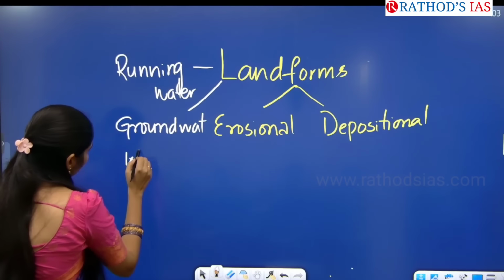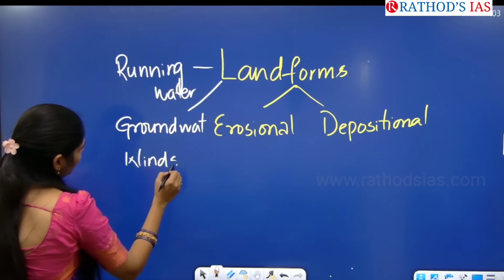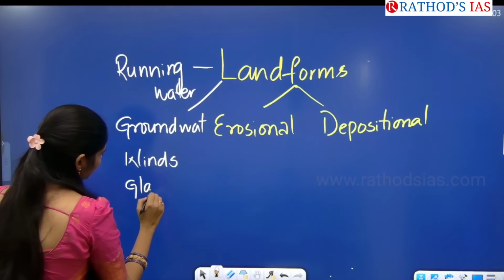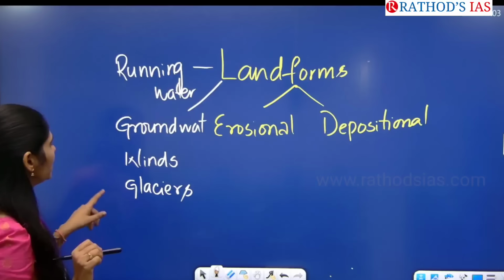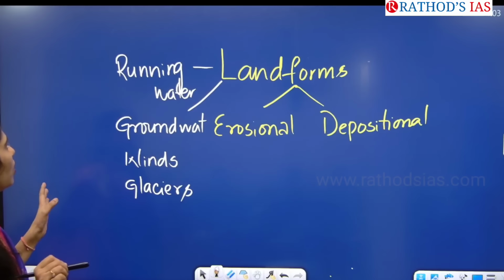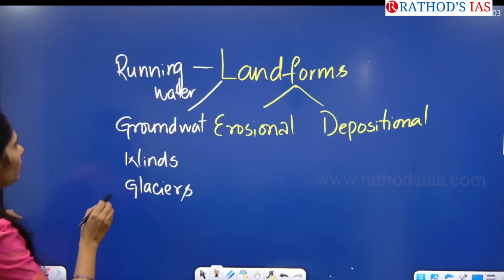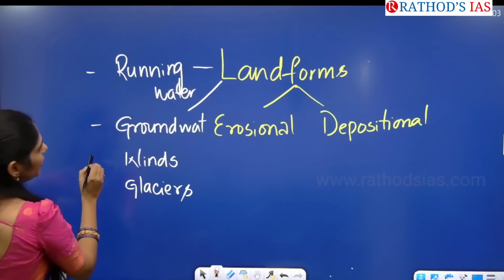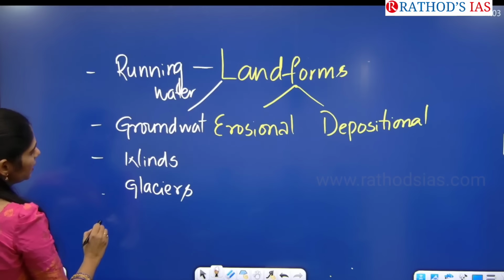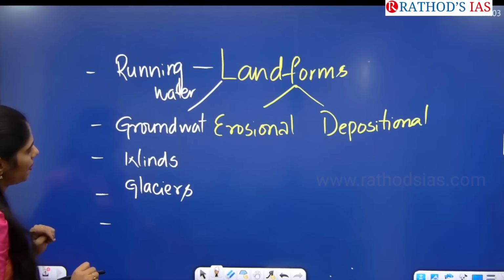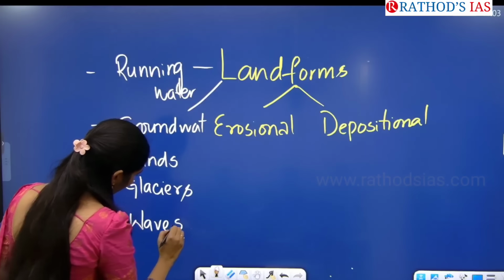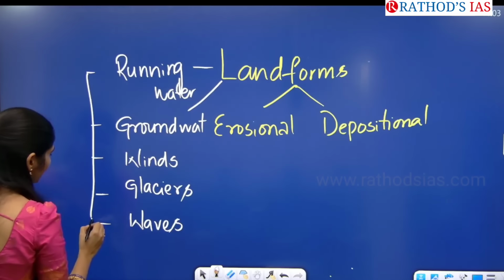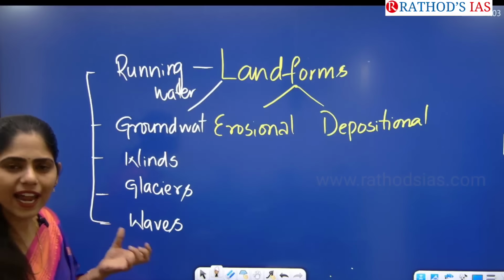Next is winds. Next is glaciers. Winds, glaciers, running water, groundwater, and one more topic will be there. What is that? Running water, groundwater, winds, glaciers, and waves. So these are the 5 topics that you'll be studying in that chapter, that is about landforms.